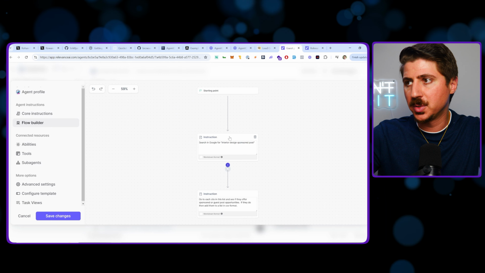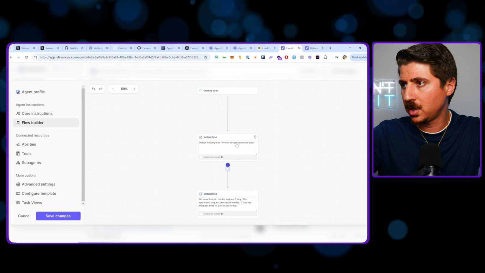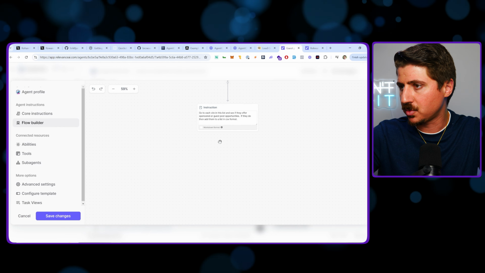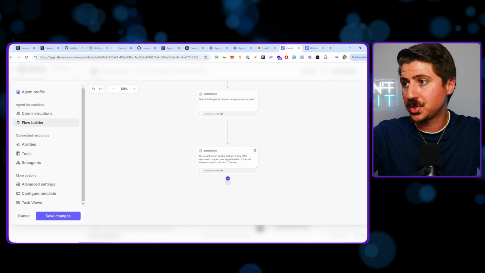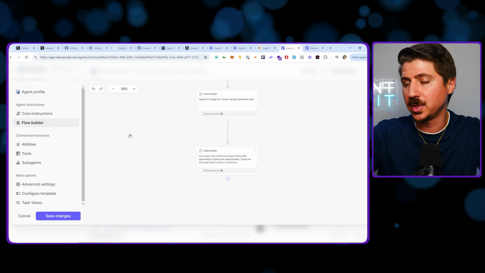Then I build a flow. Flow is really simple. Search in Google for interior design sponsored post, which is the niche we're after here. And then the second instruction is go to each site in this list and see if they offer sponsored post or guest post opportunities. If they do, add them to a list in CSV format.